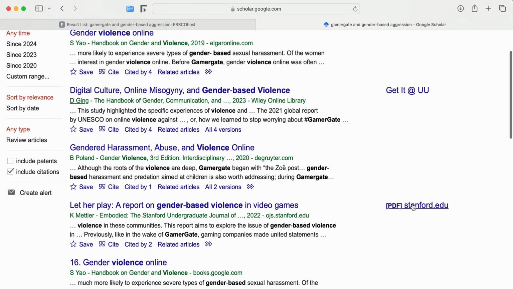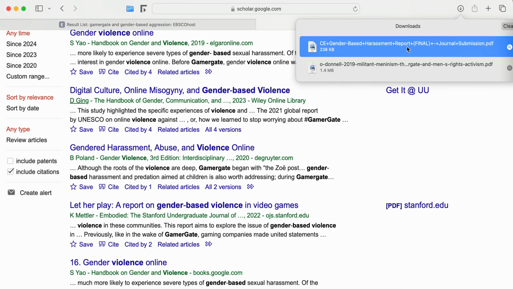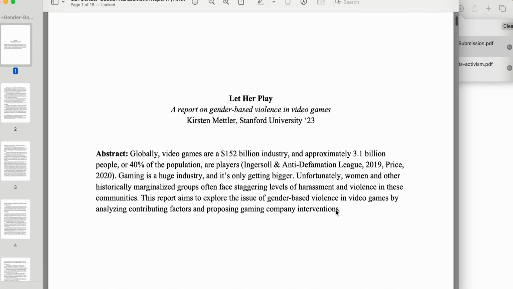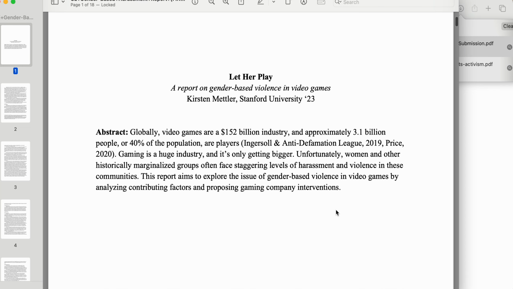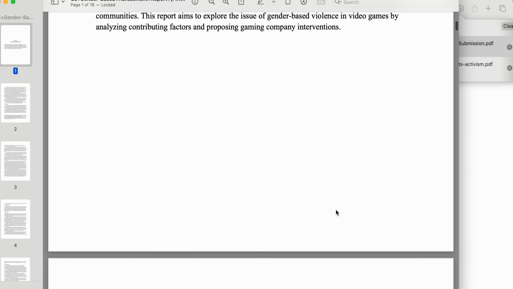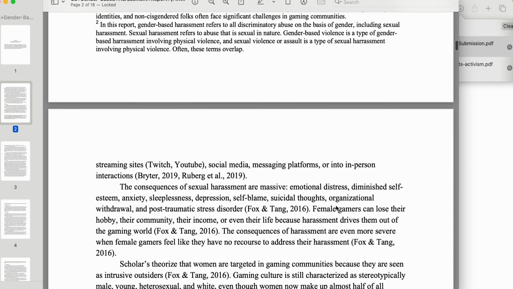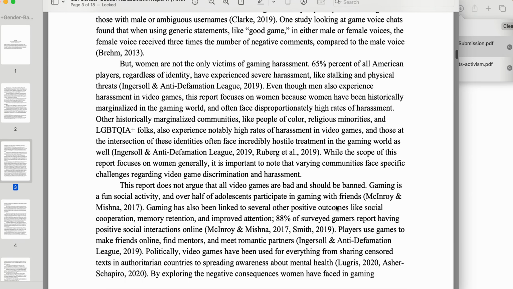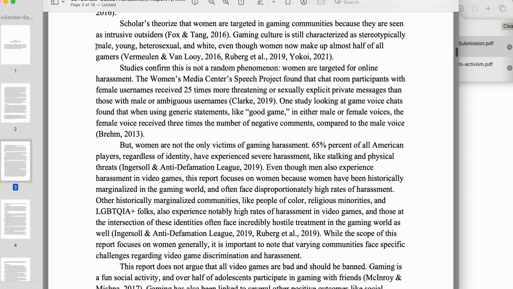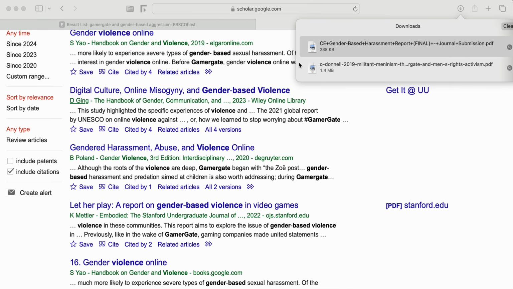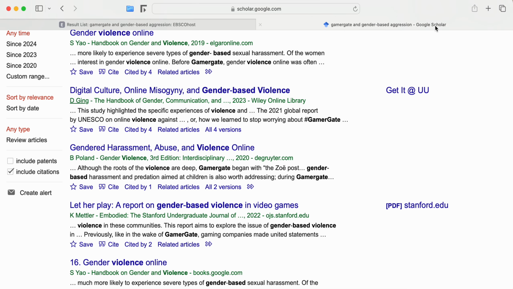The ones off to the right, like this PDF here, a report on gender-based violence in video games, that link on the right side will come from the university libraries. I'm wondering if this is a dissertation, which is still a legitimate scholarly source of information. So if it's not too large of a file, I will also send you that. Otherwise, you'll be able to find it with that link.